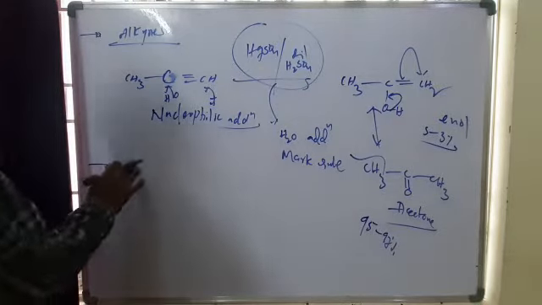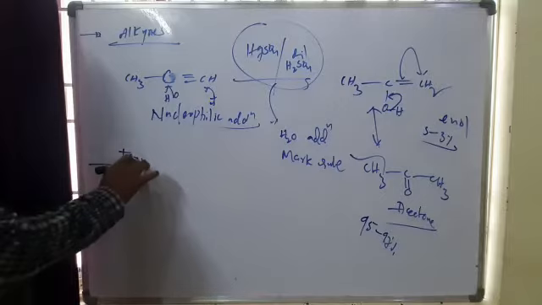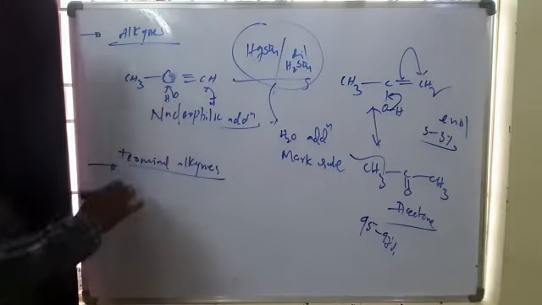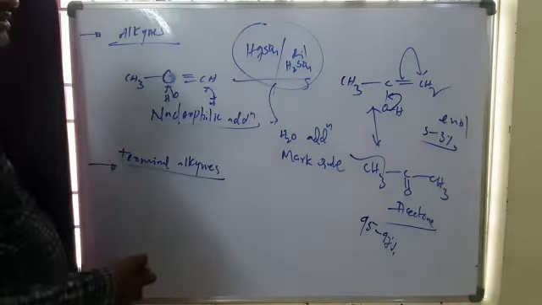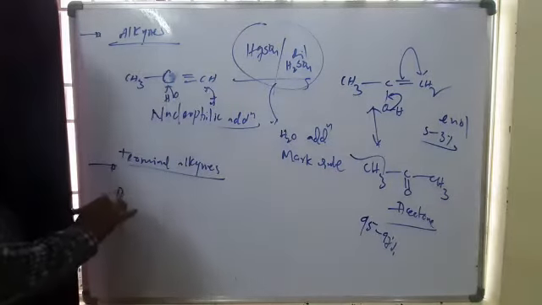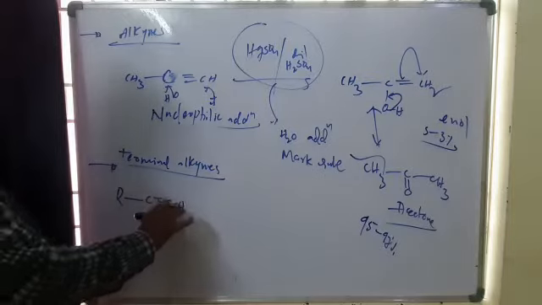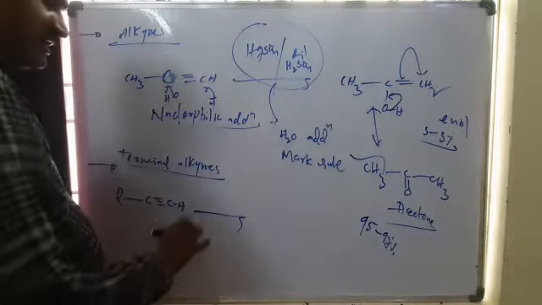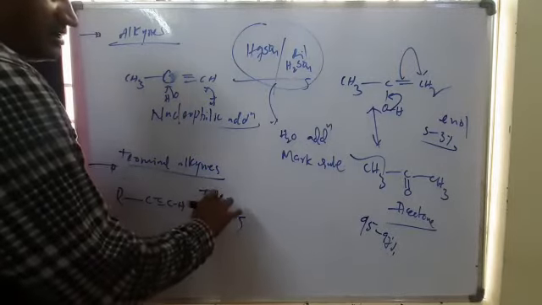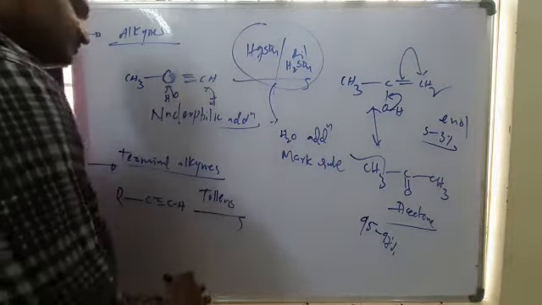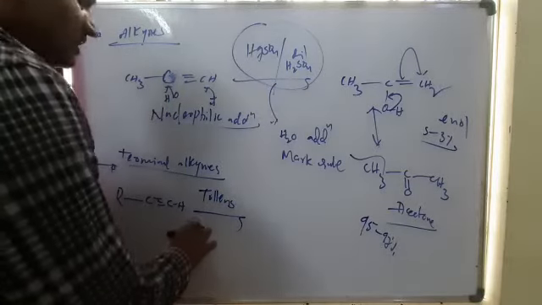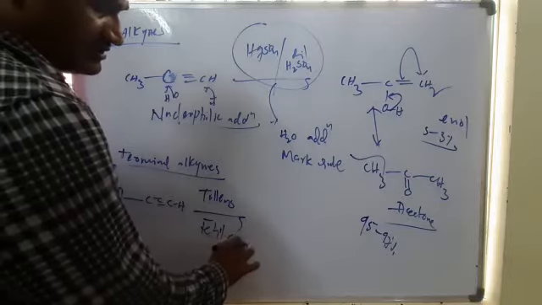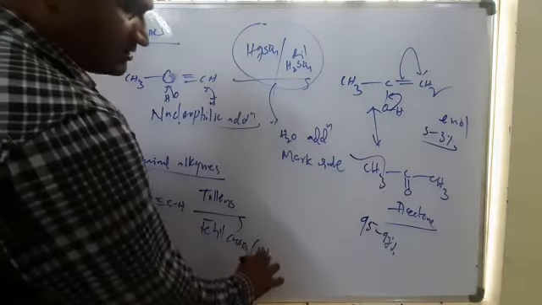Next, terminal alkynes reactions. Terminal alkynes mean the C triple bond C should be at the end, so R-C triple bond C-H. These terminal alkynes react with Tollens test and give silver, and they also react with Fehling's, copper sulfate, and ammonium hydroxide.